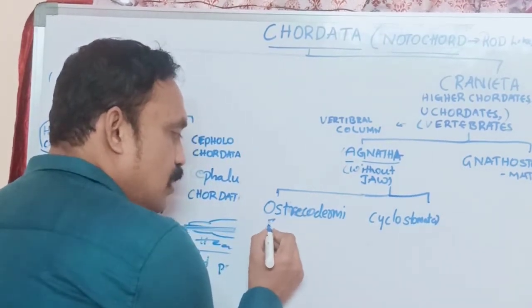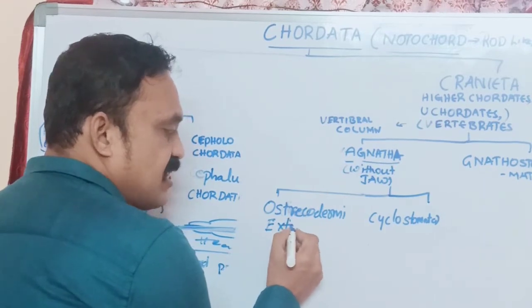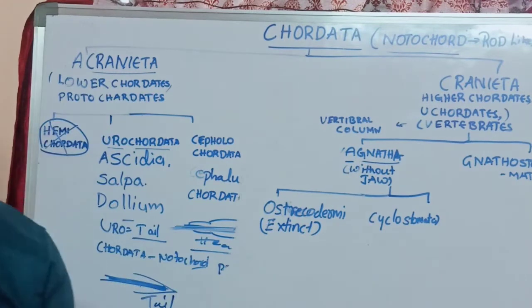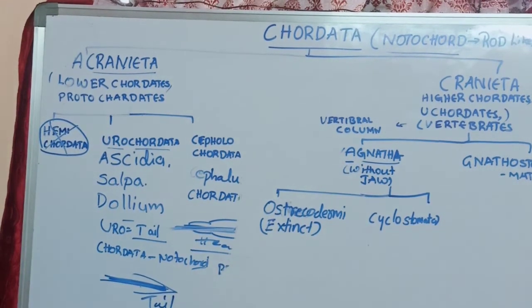Ostracodermi, all organisms are extinct. What is the meaning of extinct? It means already disappeared.